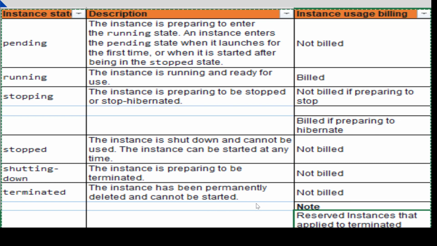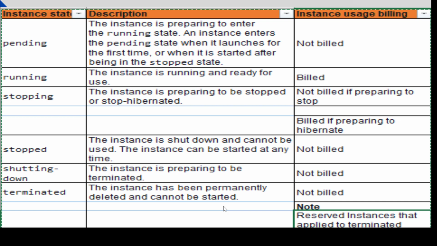Reserved instances that apply to terminated instances are billed until the term ends. We have not yet discussed instance purchasing options, but we will be discussing that as well. When you have a reserved instance, whether you terminate or not doesn't matter. It will charge you until the terms and conditions apply. Just like if we have purchased a reserved instance for 1 year, then for that full year it will charge you. So that's all about the instance states.